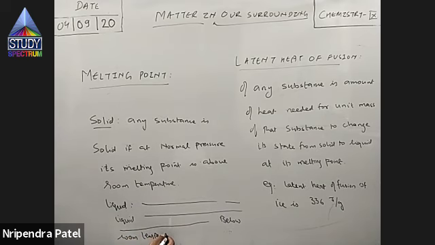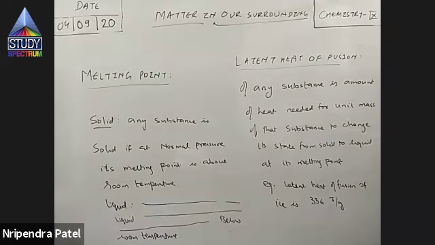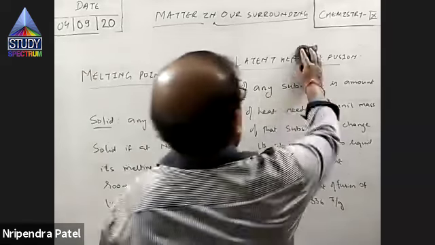If its melting point is below room temperature, then it must be liquid, right? Okay? So water's melting point is 0 degrees Celsius. It is lesser than room temperature. So hence it is liquid. Clear? Okay. Now, one more interesting thing.